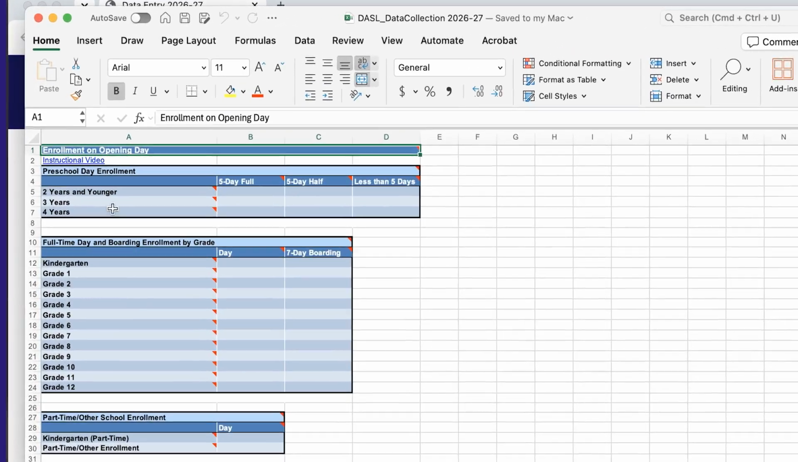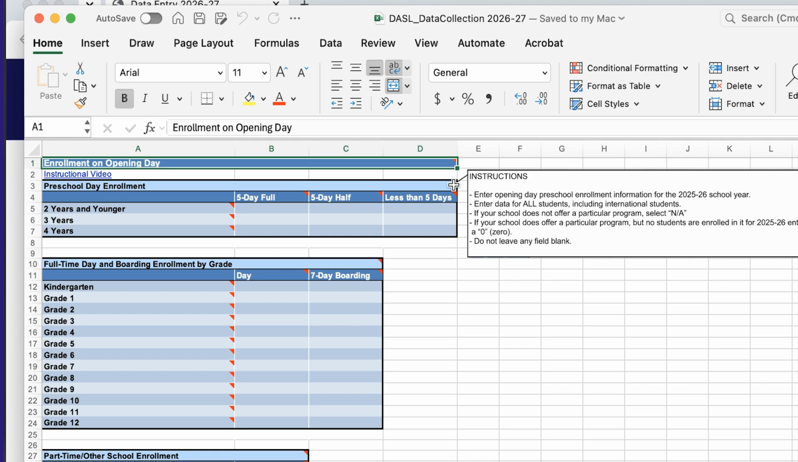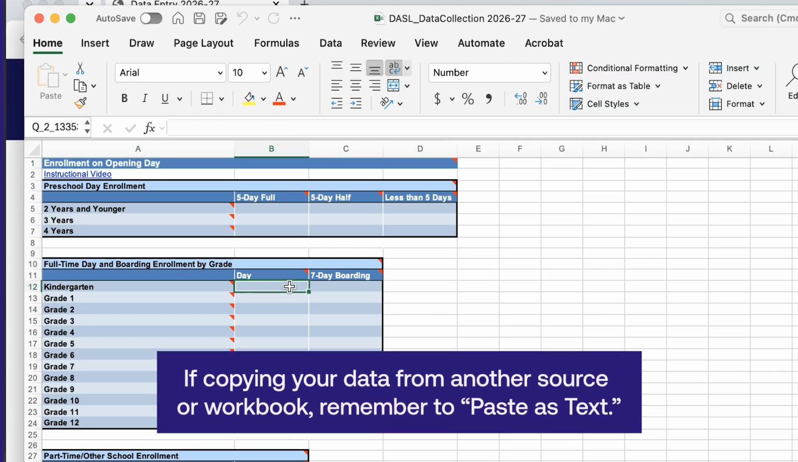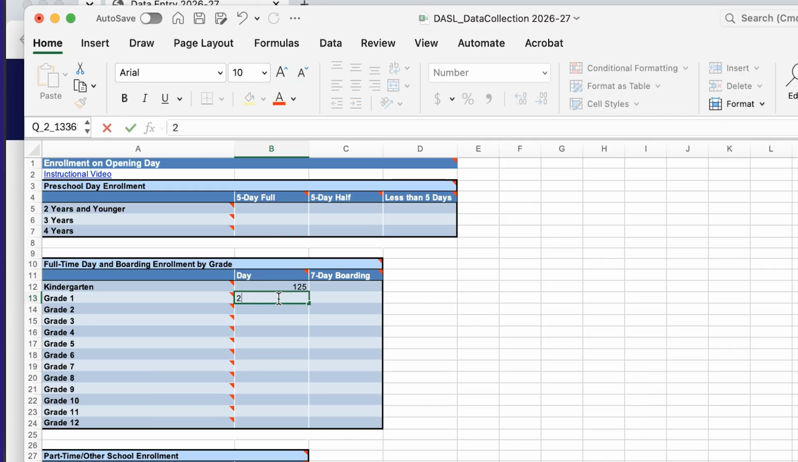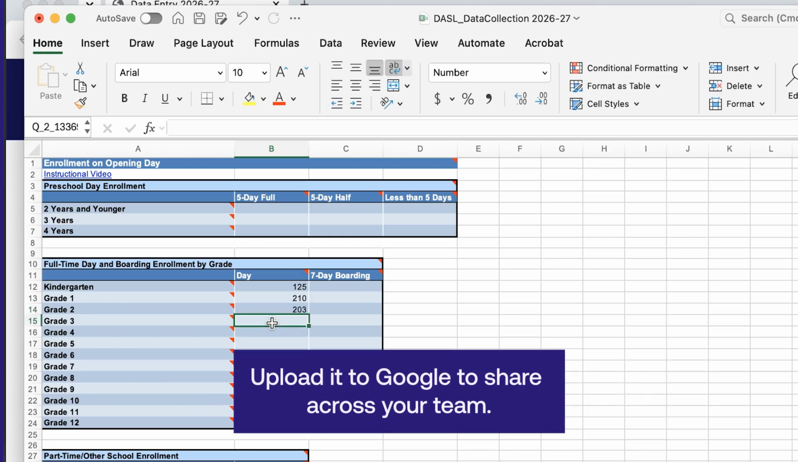Several subcategories have an instructional video to highlight important information about the data entry within that particular subcategory. Click on the hyperlink and watch the video before filling in your data. The instructions and definitions will display when you mouse over the red triangle for the field. Enter your data into the fields in each table. If copying your data from another source or workbook, remember to paste as text and be sure to save along the way. You can use email to pass the workbook from one member to another to enter data directly or upload it to Google to share across your team.